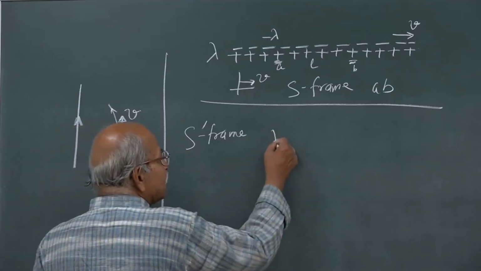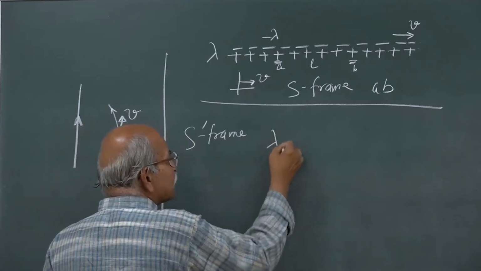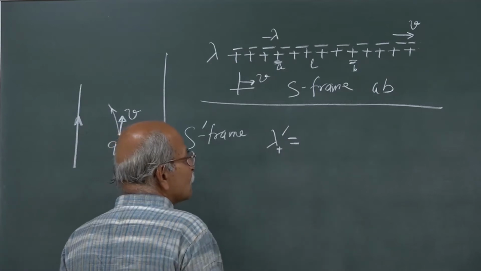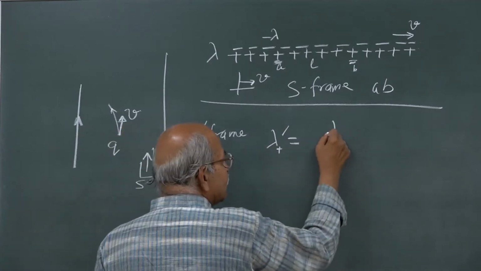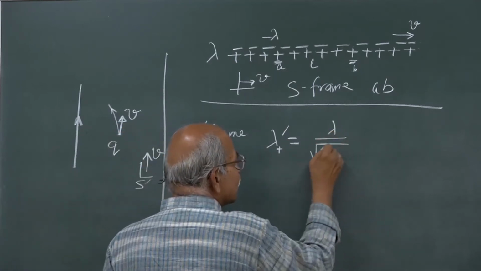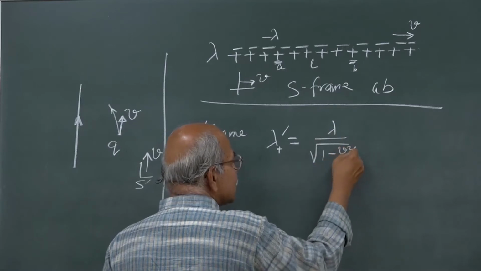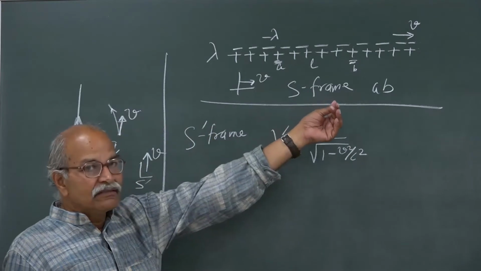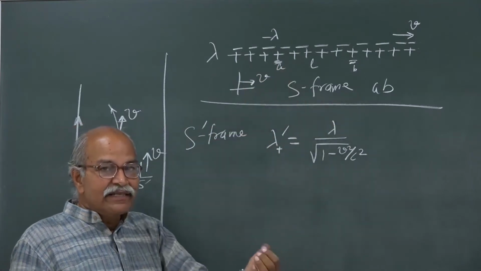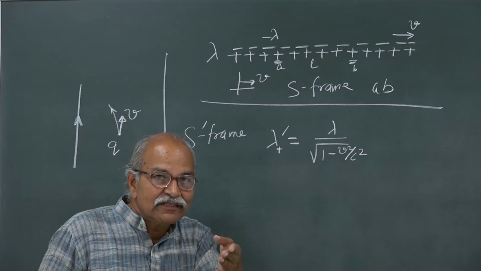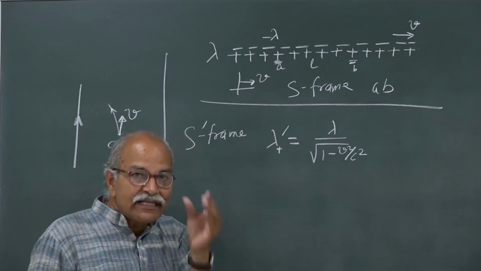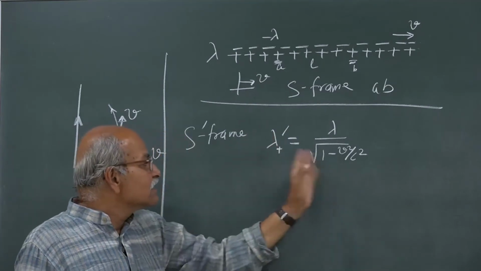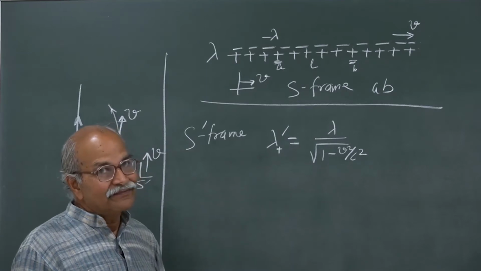So, lambda plus prime will be lambda divided by square root of 1 minus v square by c square. Linear charge density is charge divided by length, and the length has contracted. So, this has increased.